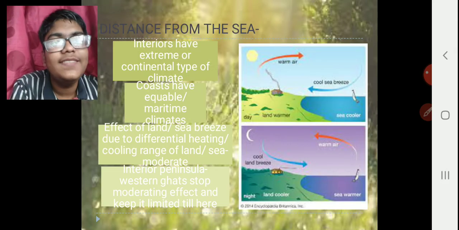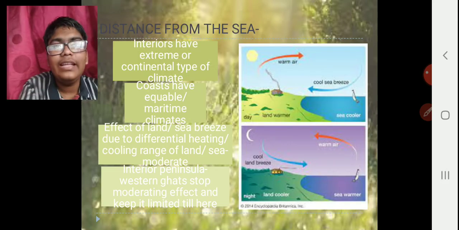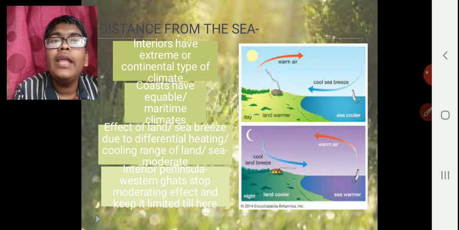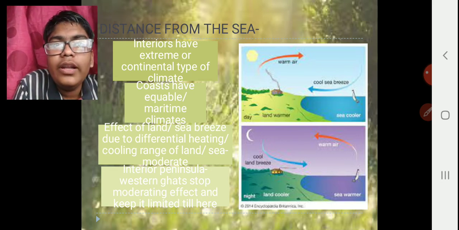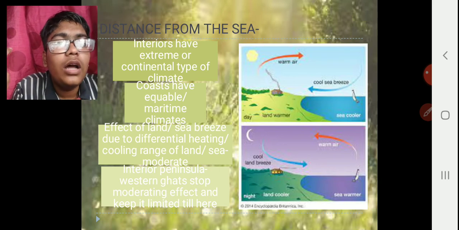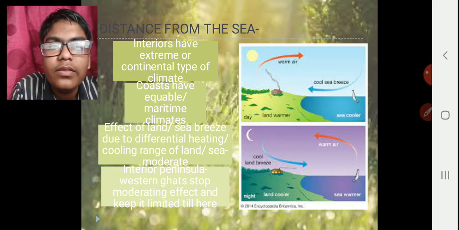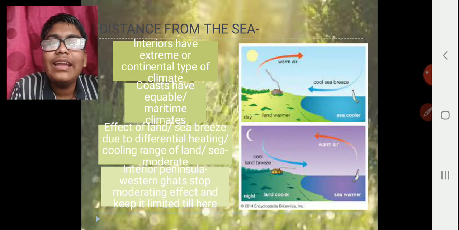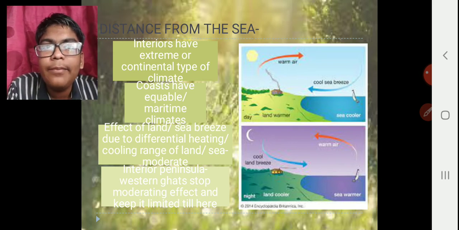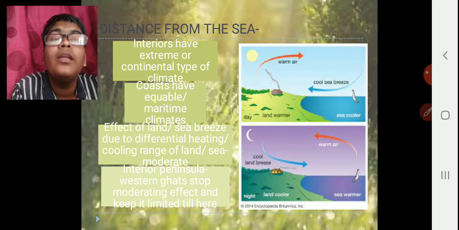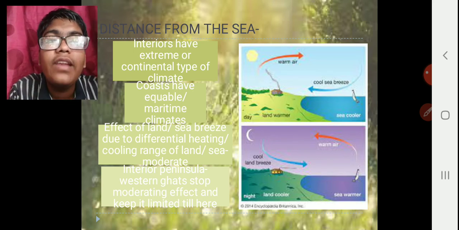Distance from the sea. We know that the interiors in India have an extreme or continental type of climate. They have very hot days and very cold nights. But the coast has an equable or maritime climate, a moderate climate. Why does that happen? This is because of the effect of land and sea breeze.